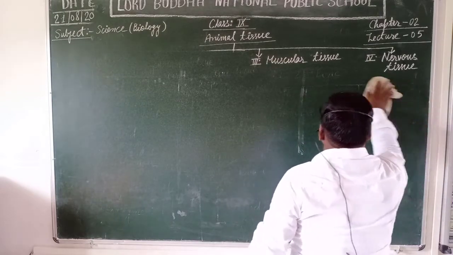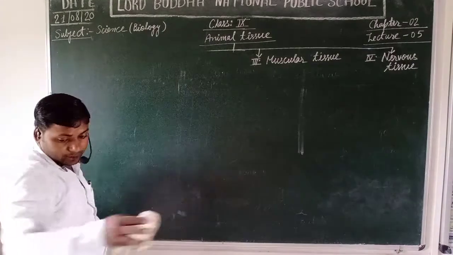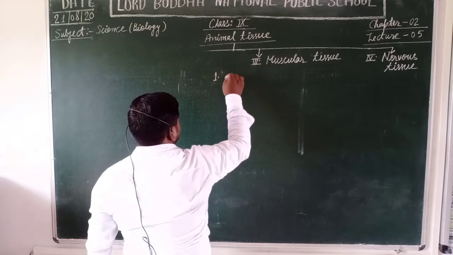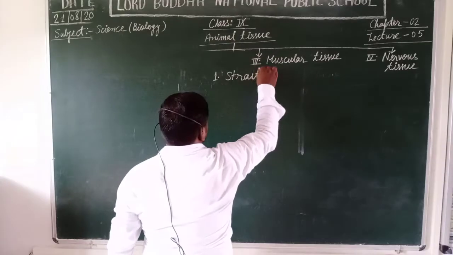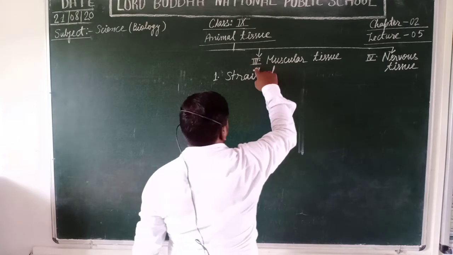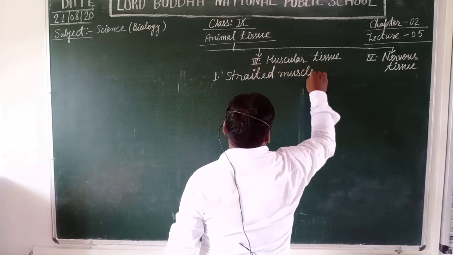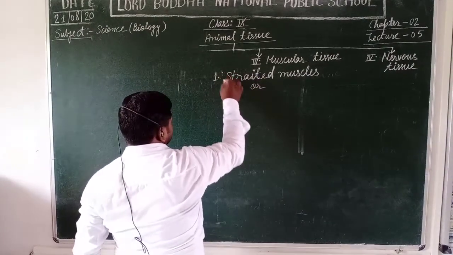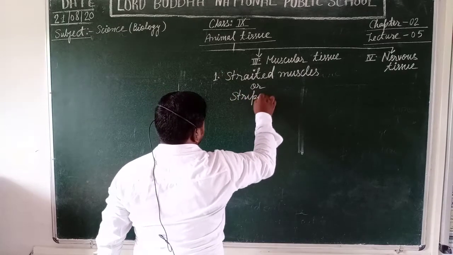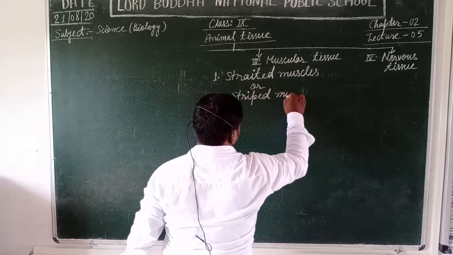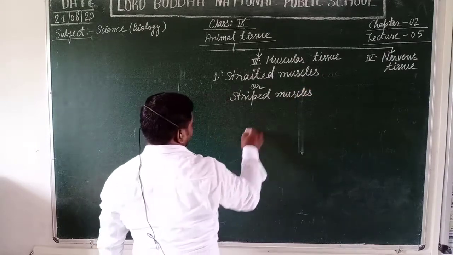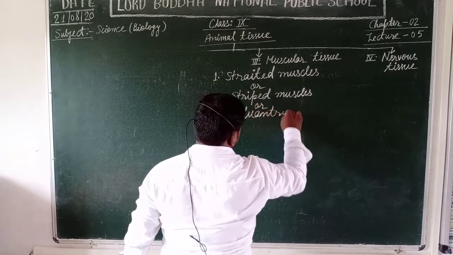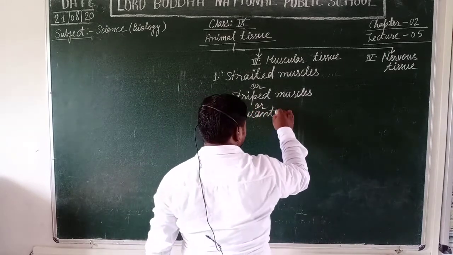There are three types of muscular tissue, as I will tell you. The first one is the striated muscles. Striated muscles are also known as stripped muscles. They are also known as voluntary muscles. Why? Because they work on our desire.